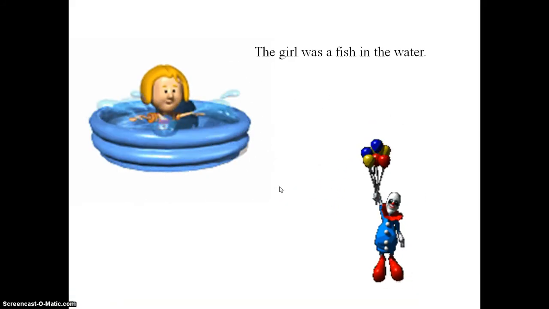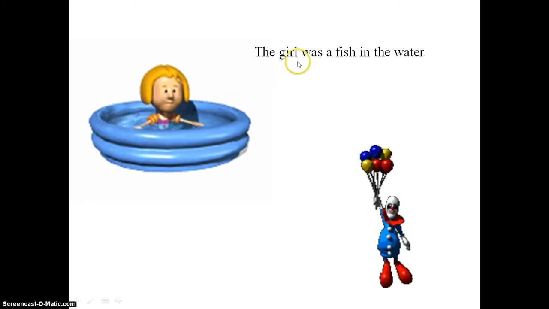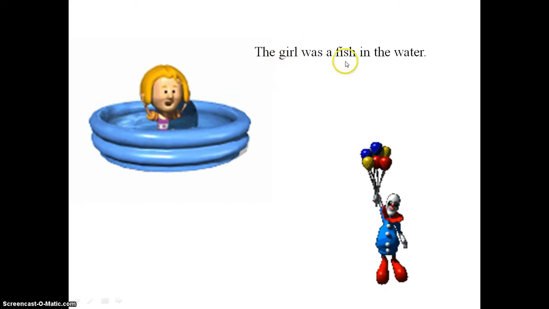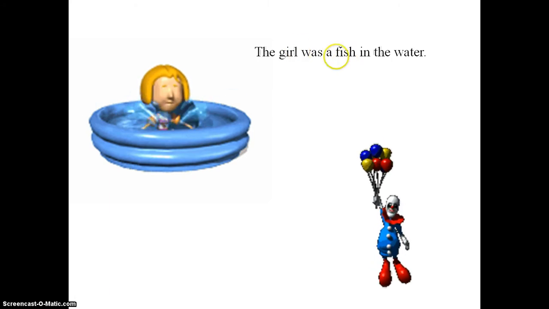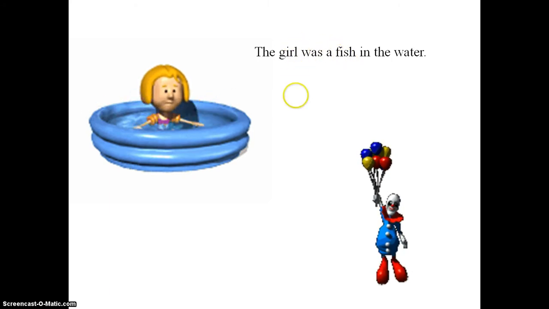In this first example, it says the girl was a fish in the water. I'm comparing the girl to a fish because they both probably like to swim, and I don't use the word like and I don't use the word as.